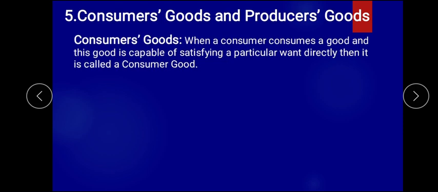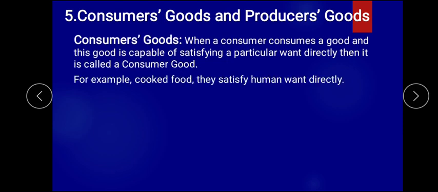is called a consumer good. Here an example can be cooked food, but you can take chocolate, biscuit, different things which we consume, which satisfy the human want directly, not indirectly. Like directly you purchase and consume it, that is called what? Consumer goods. Then what is producer goods?